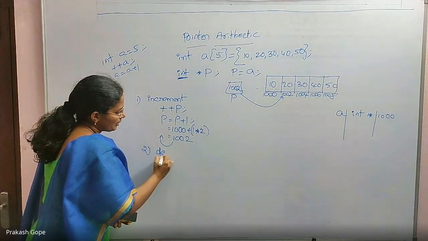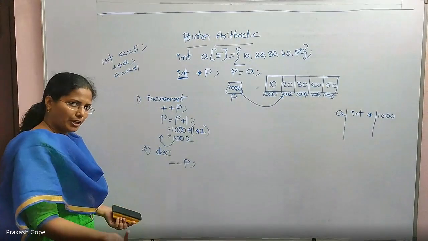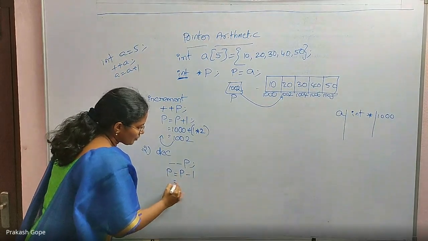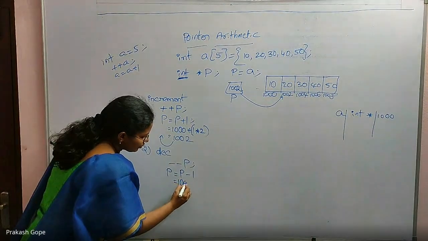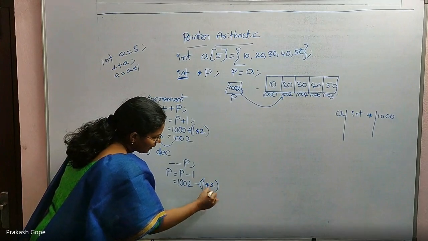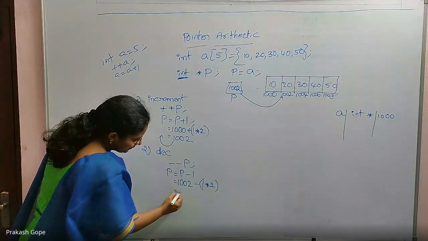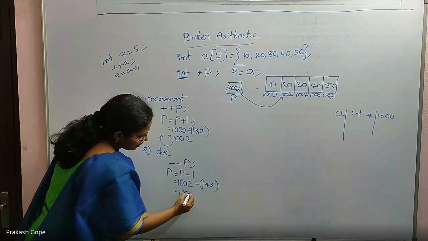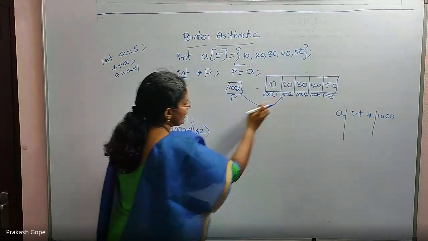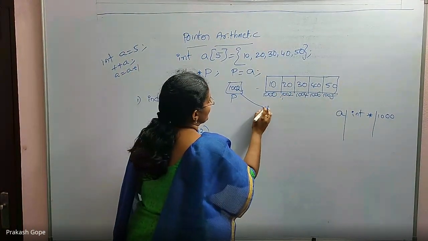Similarly, decrementation: minus minus p or p minus minus. Both are okay, which means p equal to p minus 1. For now, p is 1002. When I say minus 1, internally that 1 gets multiplied by the number of bytes needed for an integer because it is an integer pointer. So it is 1000. So till now p was pointing to the second element. When I say decrement, it will point to its previous element.